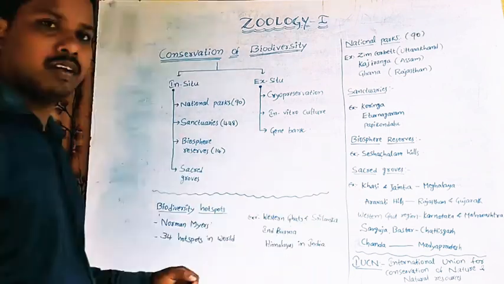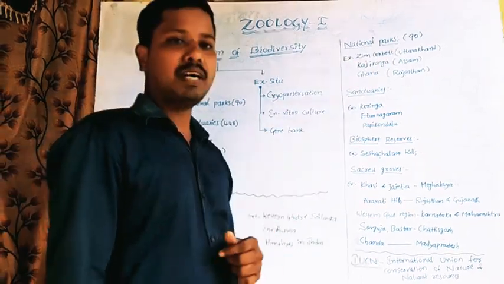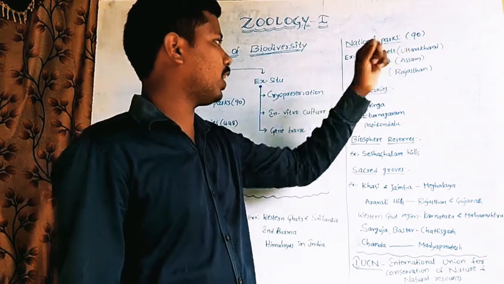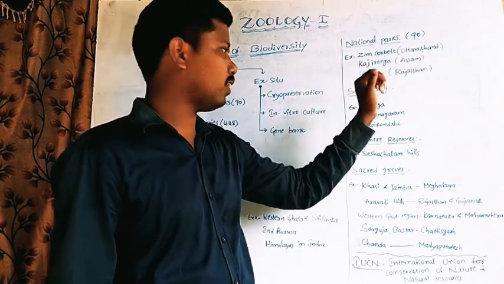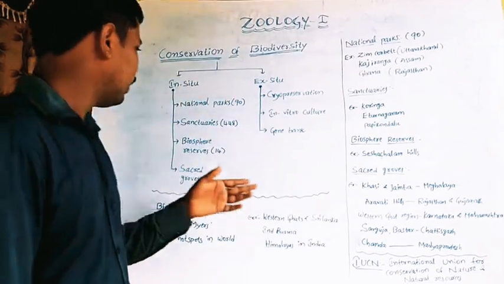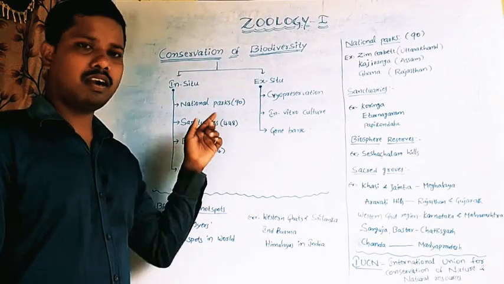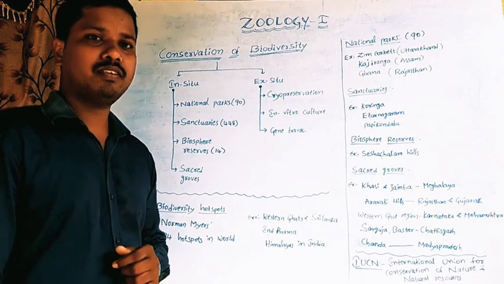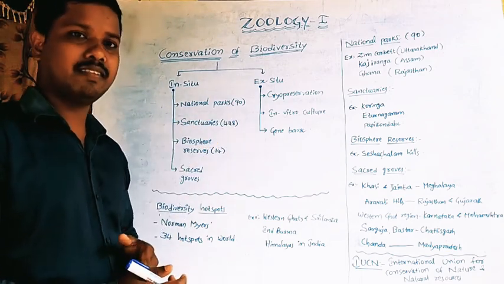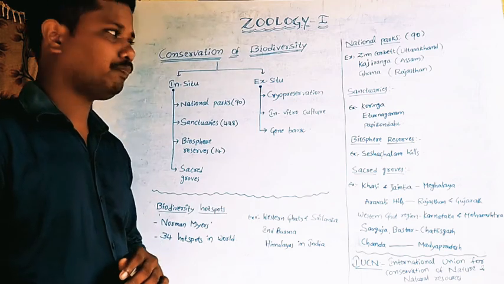Here there are 90 national parks in India. For example, Jim Corbett in Uttarakhand, Kaziranga in Assam, Ghana National Park in Rajasthan. So national parks are one type of protecting of species in the biodiversity.